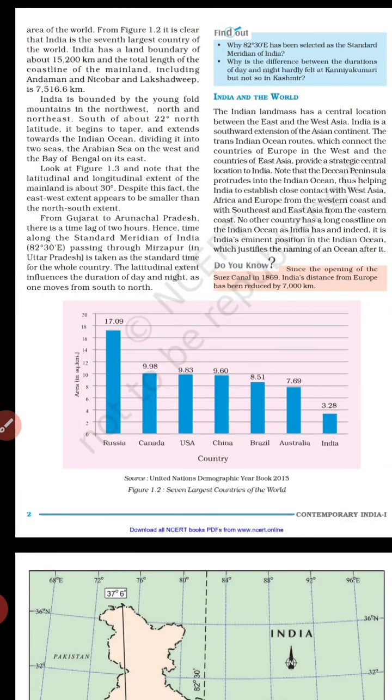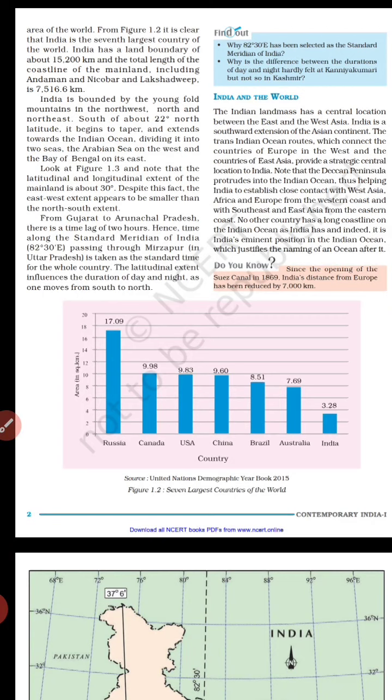And if we are talking about the coastline, along with the coastline of the Andaman and Nicobar Islands and Lakshadweep Islands, the total is 7,516.6 kilometers. Now we come to the next paragraph.